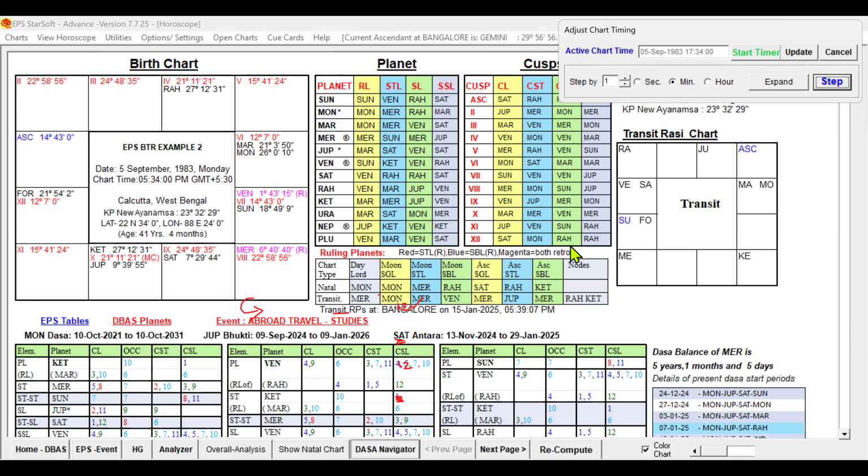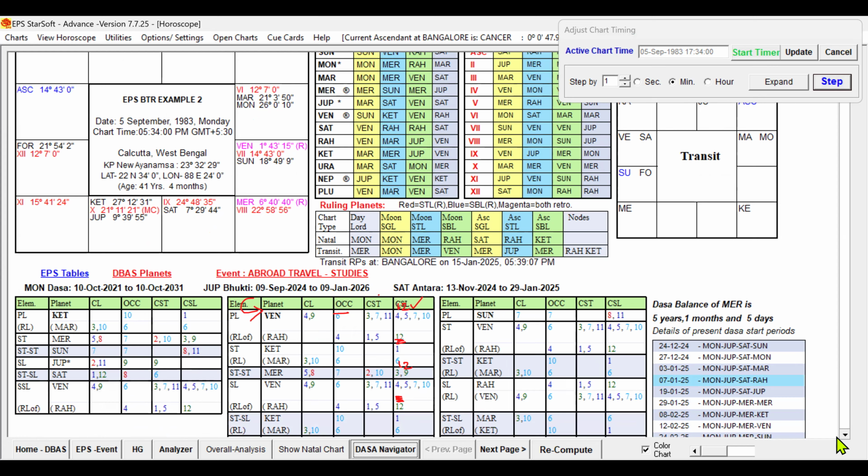Now you can see the 12th sublord has become Rahu. The 9th sublord, there was no change. The 8th sublord also, it was Sun only, there was no change. Because the 1 minute increase changed the 12th sublord, because it is at the end.